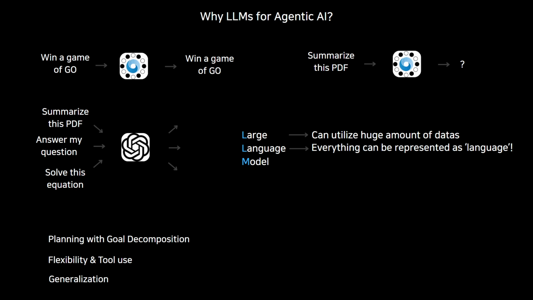This is what makes LLMs the perfect controller for this new wave of agents. An LLM's language ability is so great that it seems to have a grasp on the underlying principles of reality. Their mastery of language isn't just about chatting, it gives them an emergent grasp on the underlying principles of reality, which unlocks three critical capabilities for autonomy. First, goal decomposition and planning. An LLM can take a complex human language goal like "plan a 3-day trip to London" and reason about it.